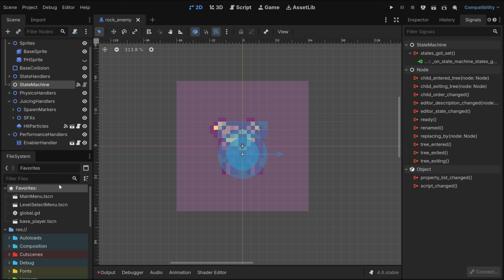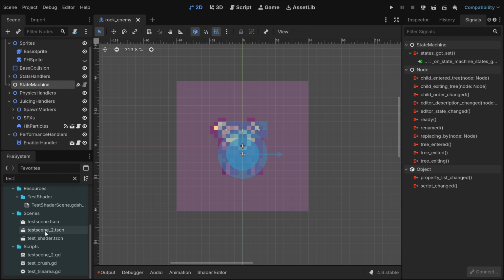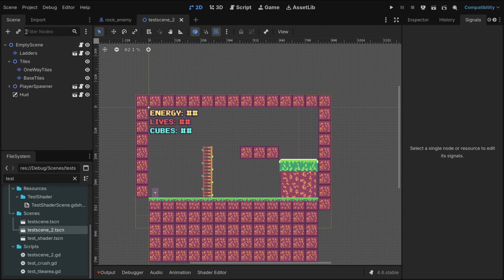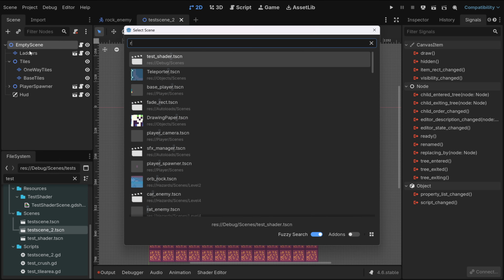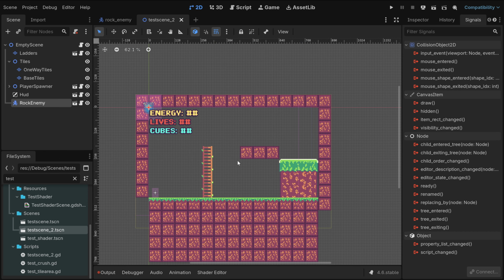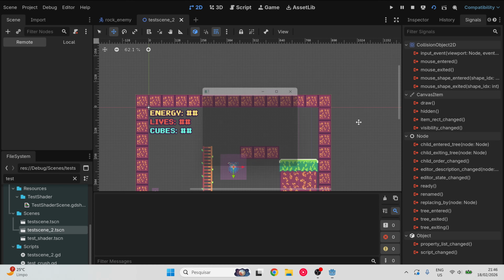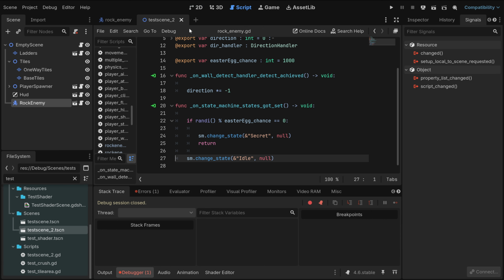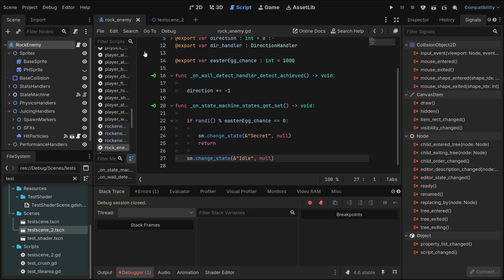I'll open here the test scene 2, which is basically a test scene, and actually at the rock. Oh my god, Dwayne Johnson. The rock. Oh yeah, I always forget.